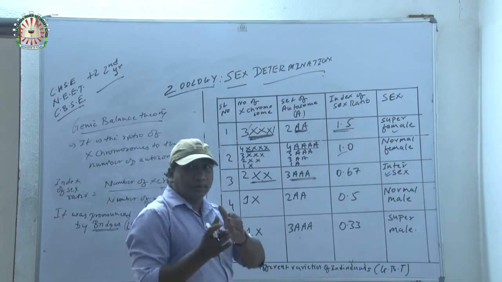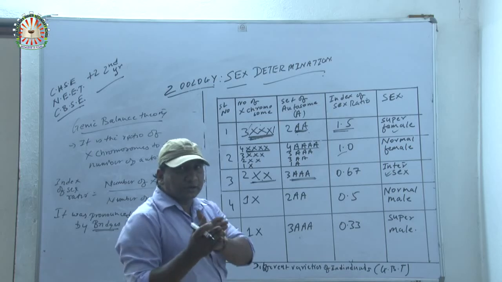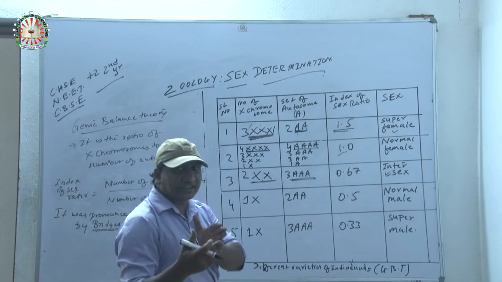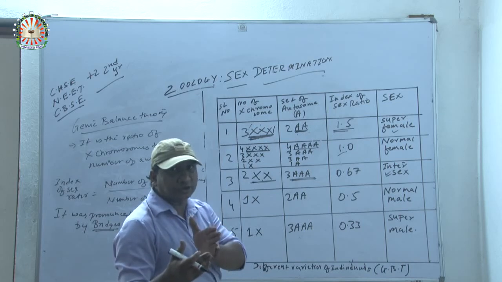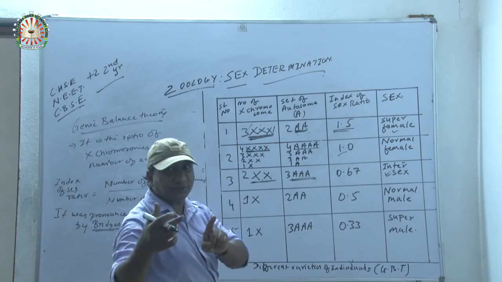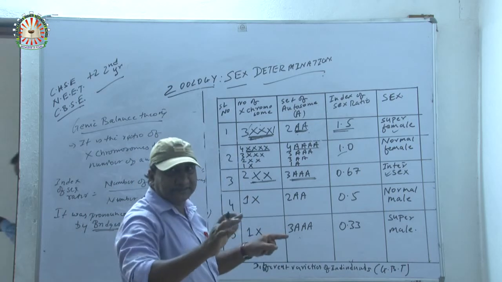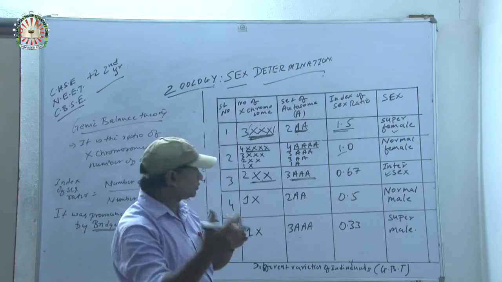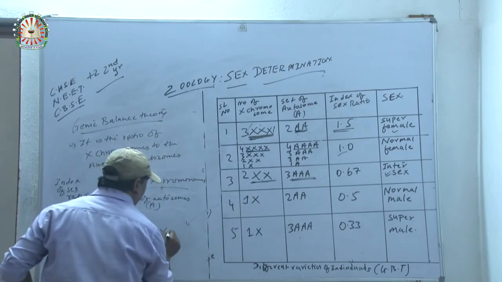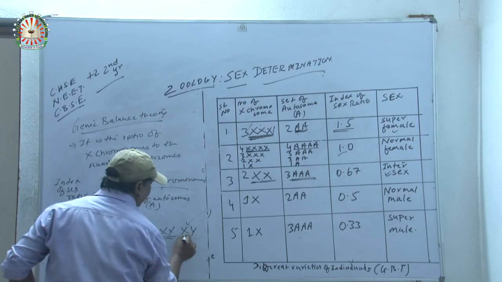So in the last pair of the 46 chromosomes, the allosomes are XY, and before that is XX, XX. In case of normal male, I am showing you XX, then after that XY, XX, and here X. Clear?